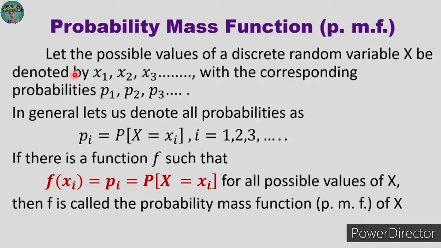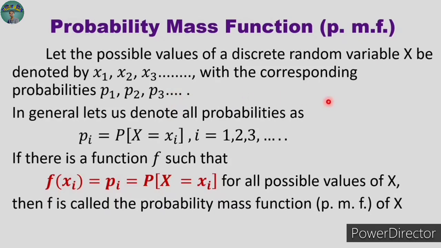Remember, instead of representing each value of probability separately, P1 and P2 and P3 and P4, just represent them all by a single formula. If it is possible to denote a formula, then that formula or that particular function in the form of a formula is called probability mass function.